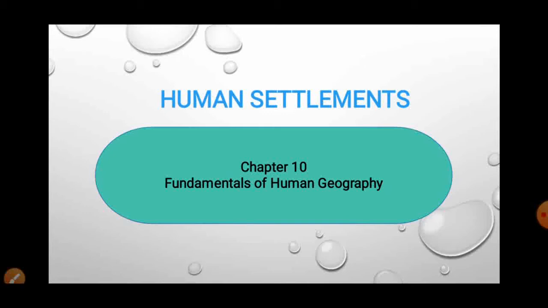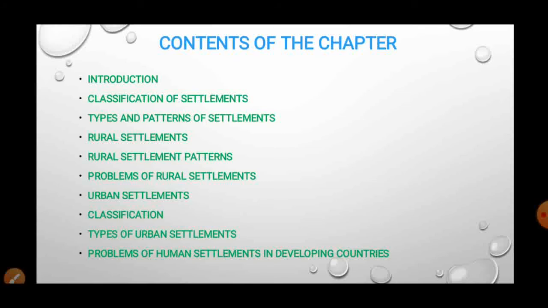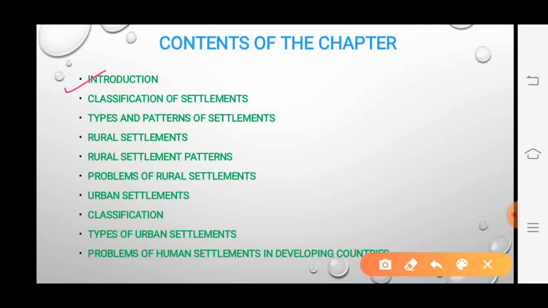Today we are here to start with a new chapter, that is chapter number 10 from the book Fundamentals of Human Geography. The chapter's heading is Human Settlements. Before we start, let us have a look at the contents that we are going to cover. Firstly, we will have an introduction to the chapter to know what human settlements are.